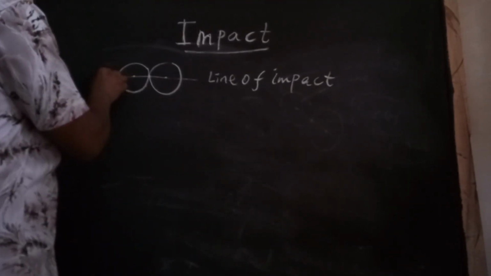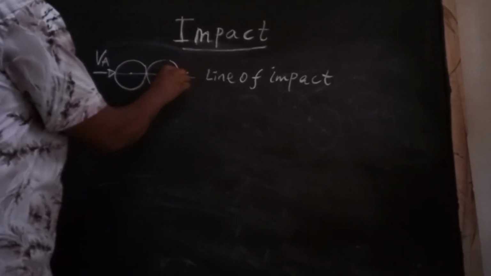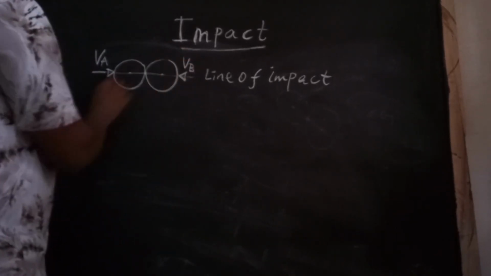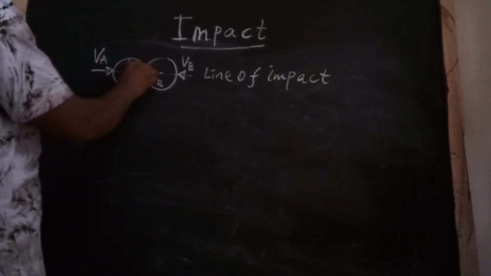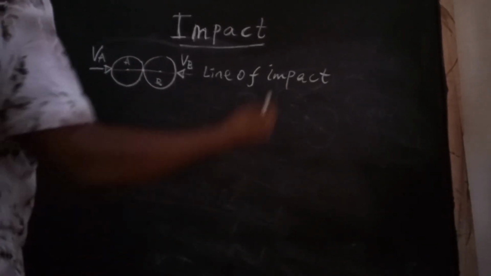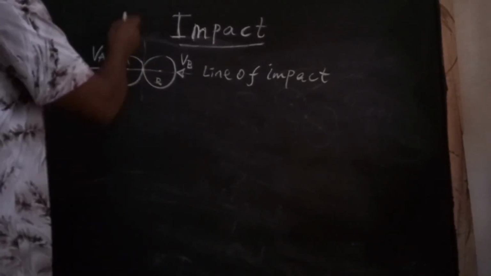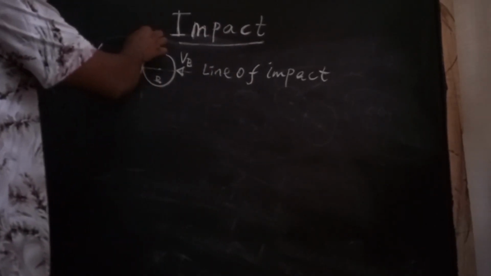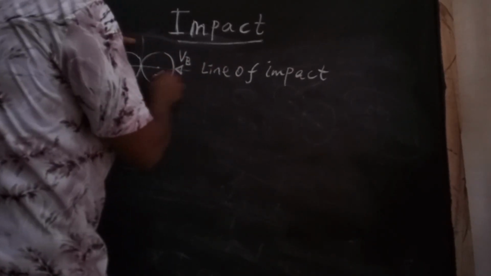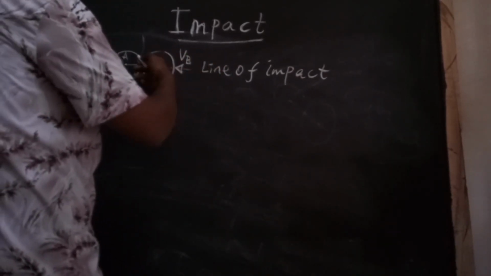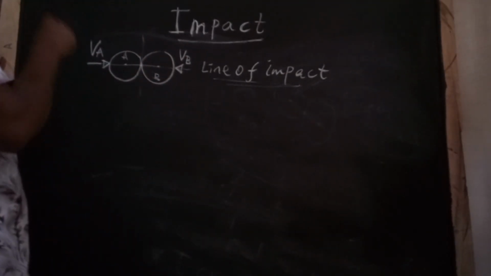Okay, so there also exists velocity here. There exists velocity of A, and there exists velocity of B also here, for two particles A and B. So this is the point of contact. In another view, it is the plane of contact. This is the line in this view, and in another oblique view, it becomes the plane of contact. So this is the perpendicular, and the two particles match in one single line of impact.